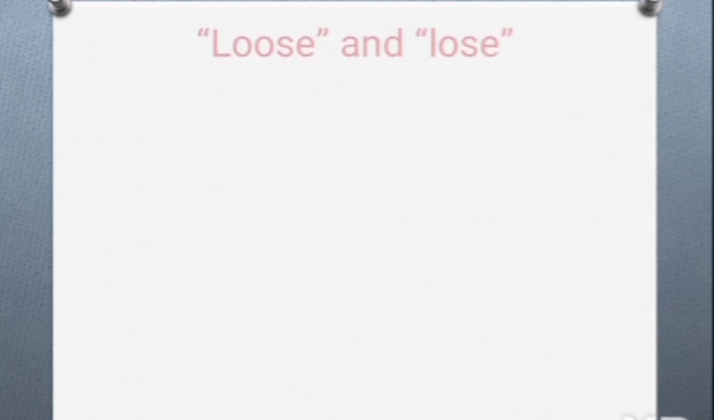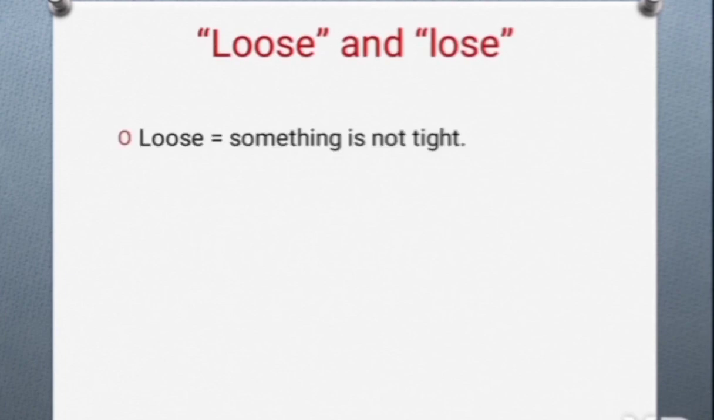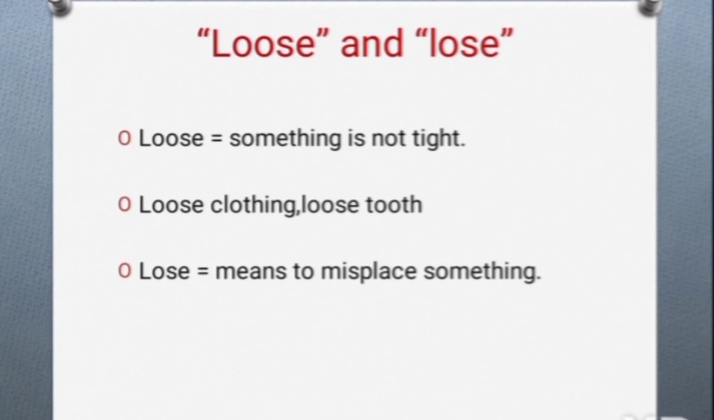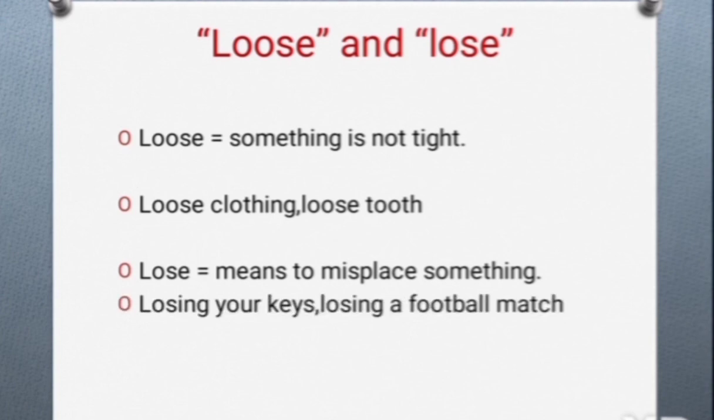Moving towards loose and lose. So loose, with two Os, means something is not tight. It may be your shirt, it may be your tooth, so loose clothing, loose tooth. And lose, with one O, means to misplace something, for example losing your keys, or sometimes you are going to be defeated in something, so losing a football match. So here you have to use lose.